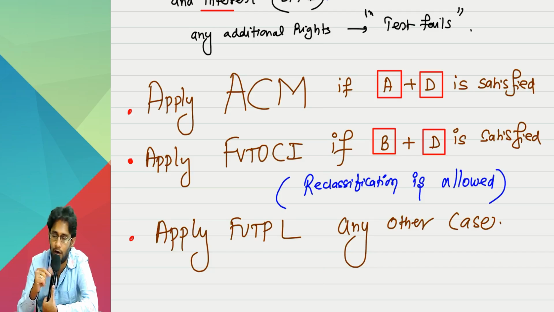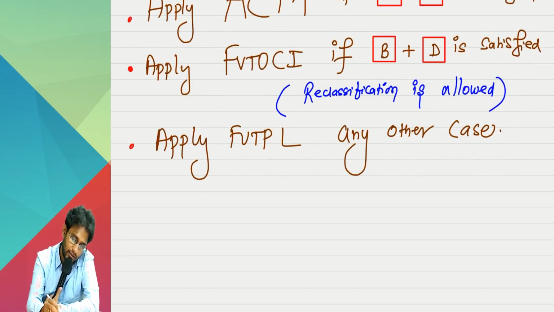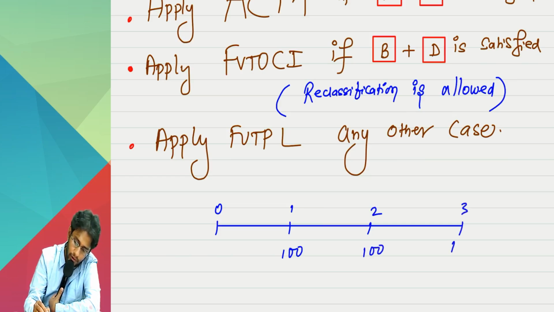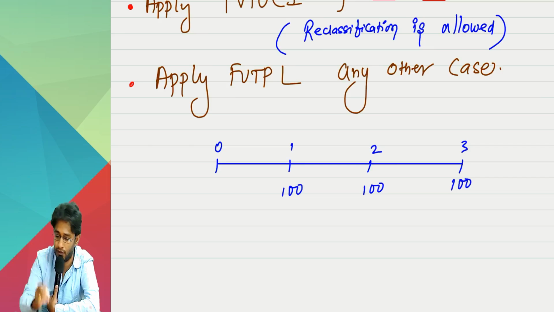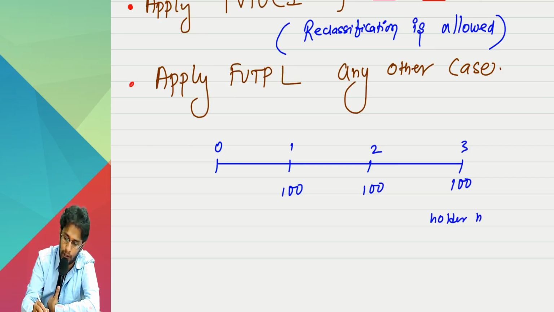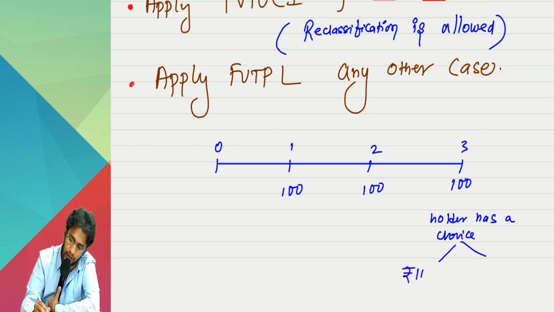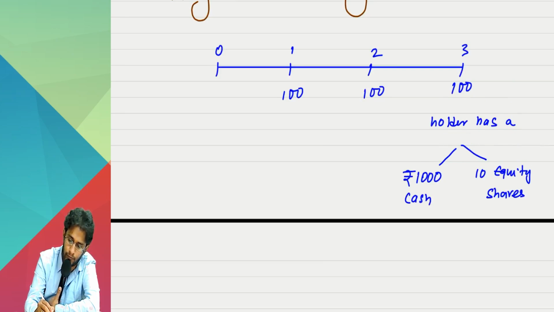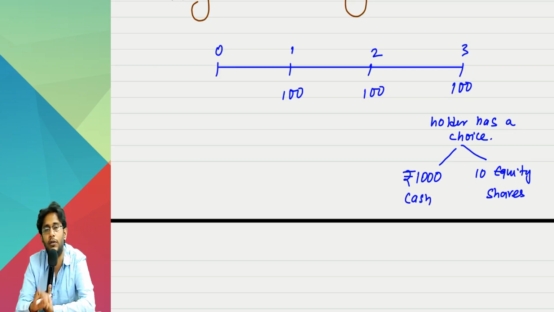Why, I will tell you. Last case. Sir, you said last case 10 minutes back. I lied. Sir, 100, 100, 100. Here, sir, at the end of 3 years, the holder has a choice. Either I can get 1000 rupees cash or I can get 10 equity shares. You have to tell me whether D point is passed or failed. That's exactly what I want.